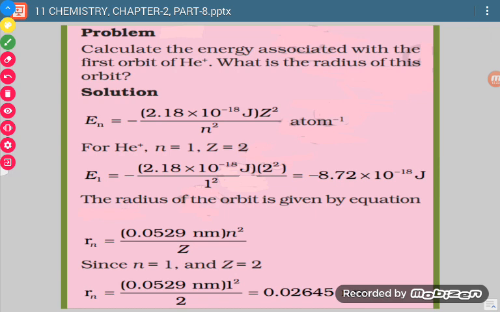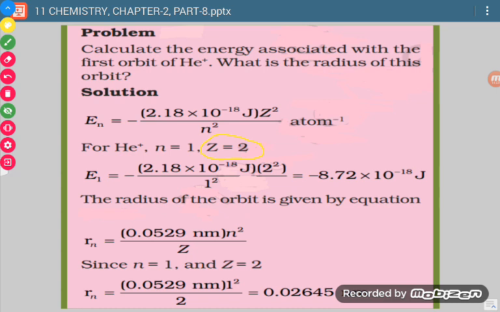Now for the second question: calculate the energy associated with the first orbit of He positive. What is the radius of this orbit? Now see, He positive means a hydrogen-like atom. So there is one formula for calculating the energy of hydrogen-like atoms. The formula is En is equal to minus 2.18 into 10 raised to power minus 18 multiplied by Z square over n square. Here Z is the nuclear charge. Nuclear charge means number of protons. In case of helium, the number of protons is 2. So Z is equal to 2.